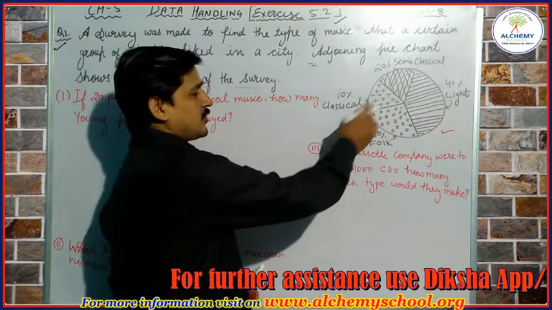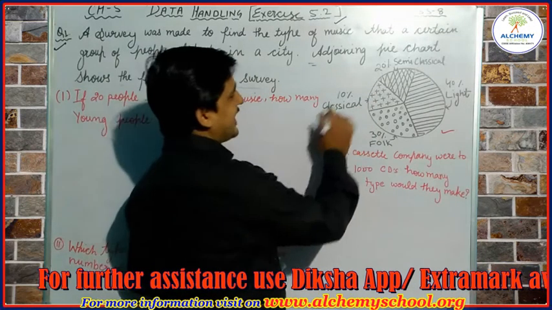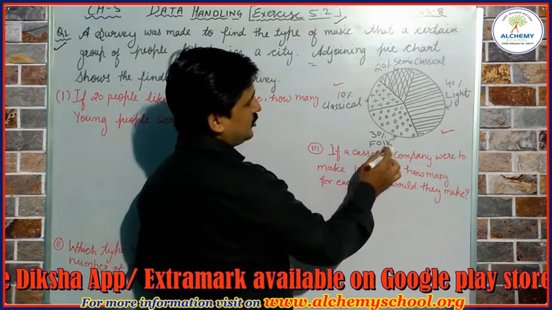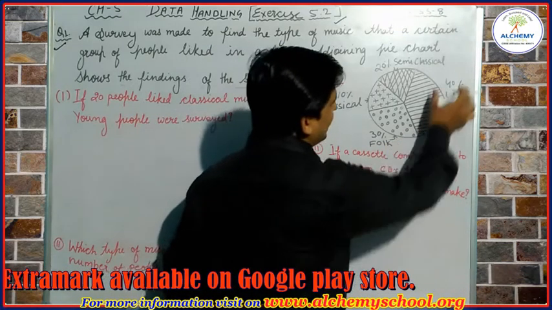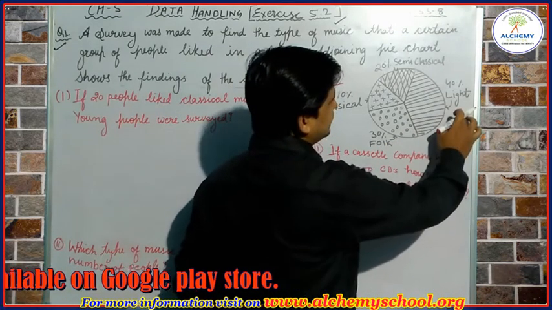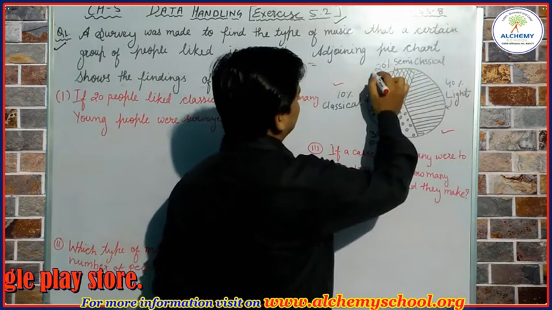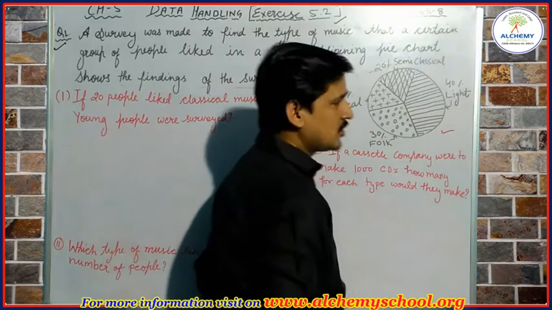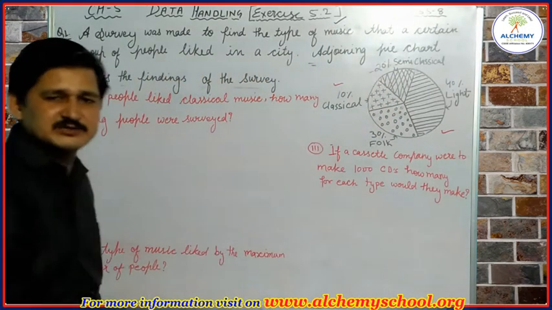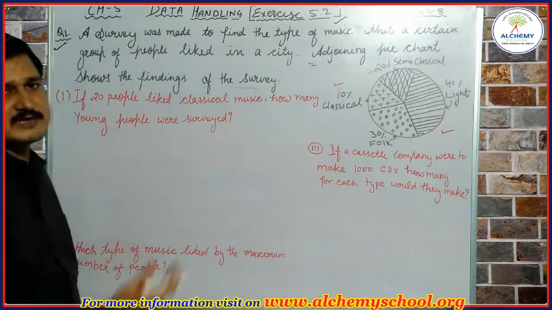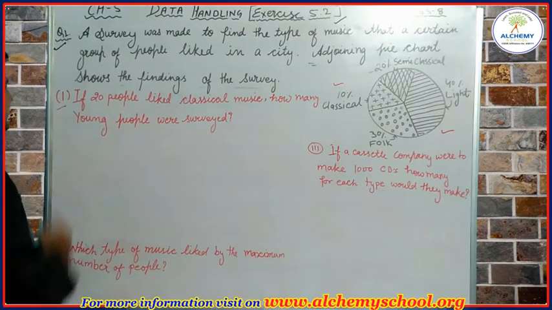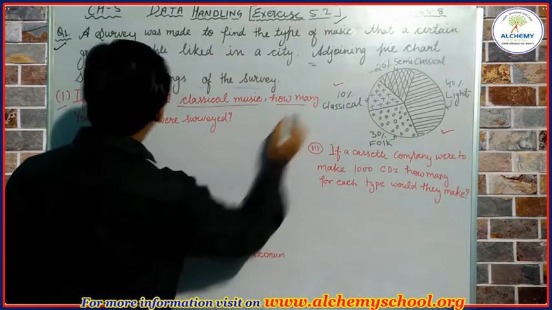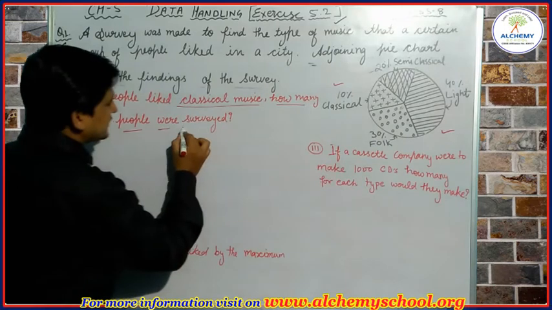According to the pie chart, there are 10% people who liked classical music, 30% people who liked folk music, 40% people who liked light music, and 20% people who liked semi-classical music. According to this given information, we have to find the answers for some questions. The first question is: if 20 people liked classical music, how many young people were surveyed?